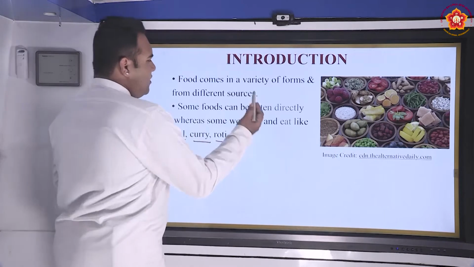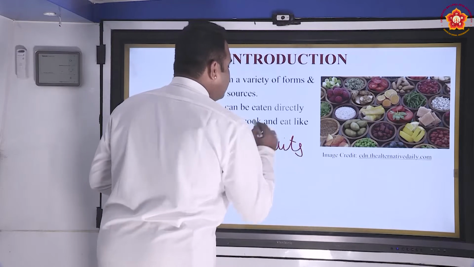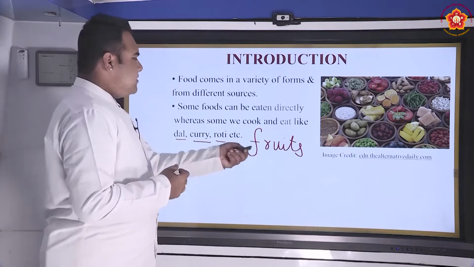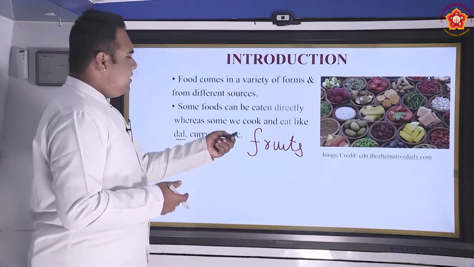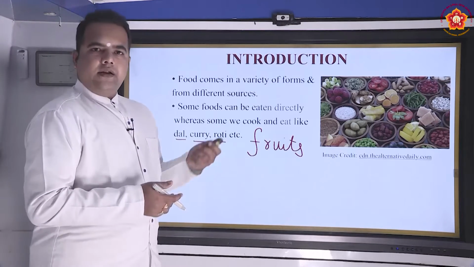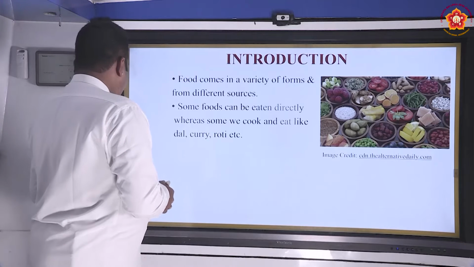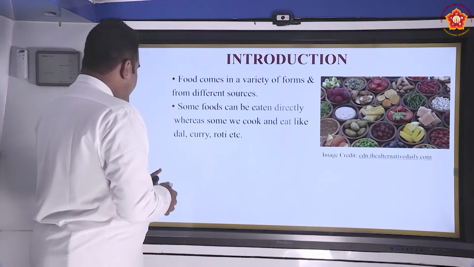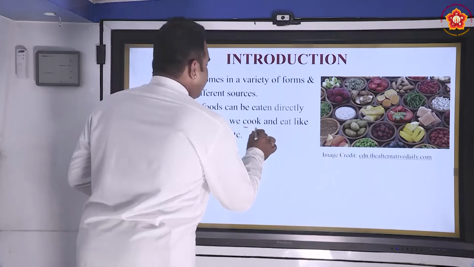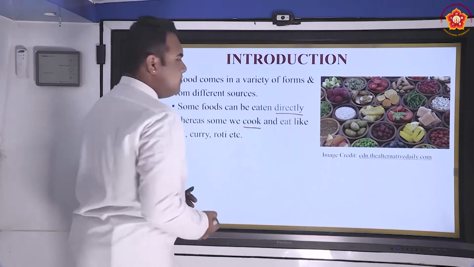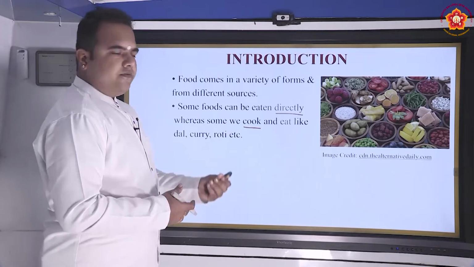For example, things like fruits need not be cooked. Once these are obtained from the plant sources, we can wash them, clean them, and then directly consume them. Therefore, food items can be either consumed directly, or they can be cooked and consumed. So there is direct consumption of food and consumption after cooking a particular food item.